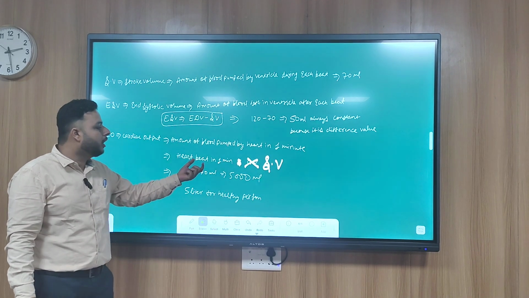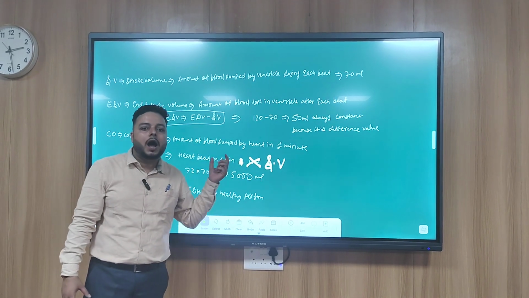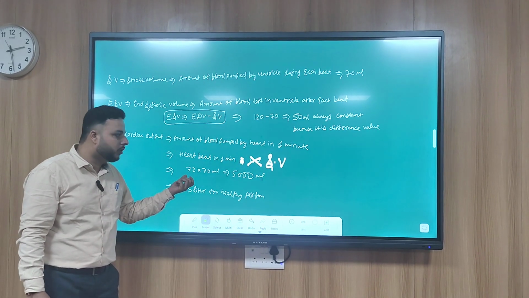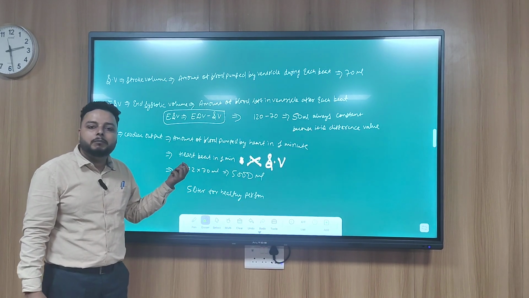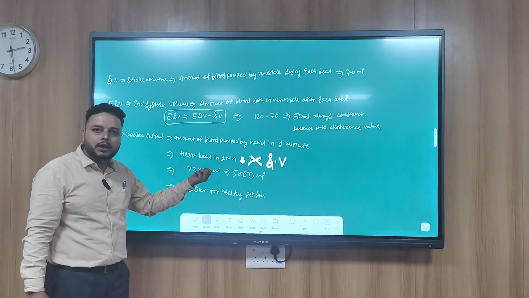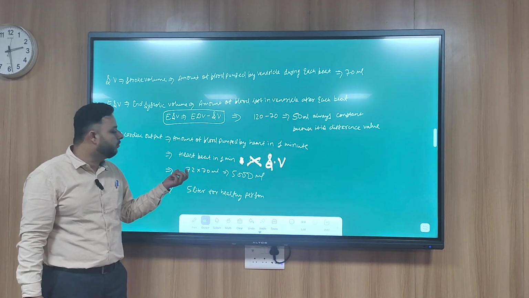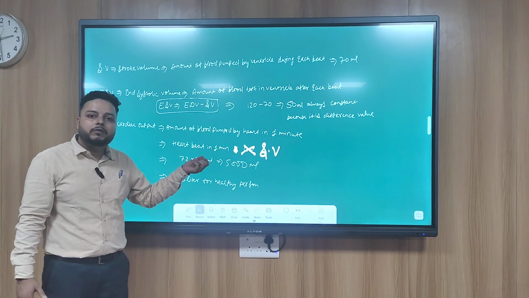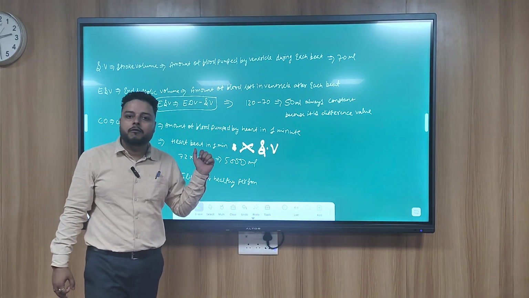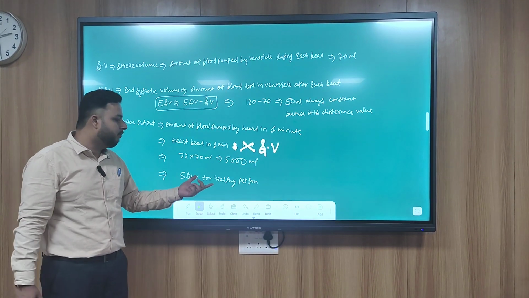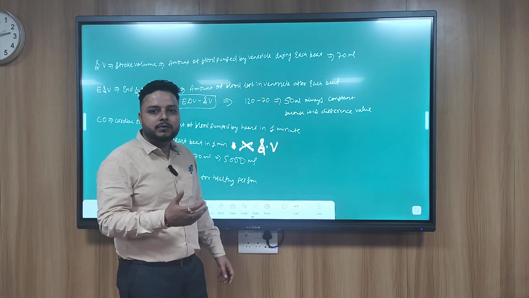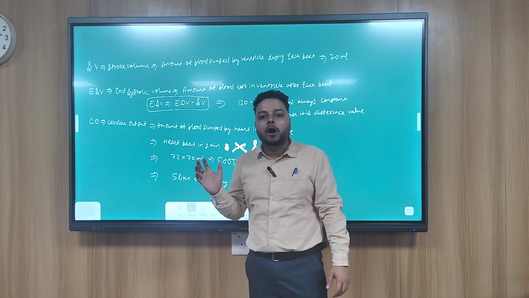It will be heartbeat times stroke volume. Heartbeat is 72 times in 1 minute, and in one beat, how much blood? 70 ml. So 72 multiplied by 70 ml is equal to 5000 ml, or 5 liters for a healthy person. This is the cardiac output.